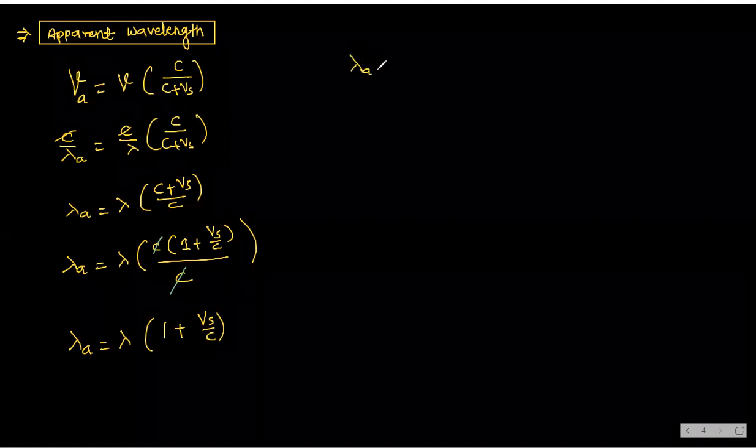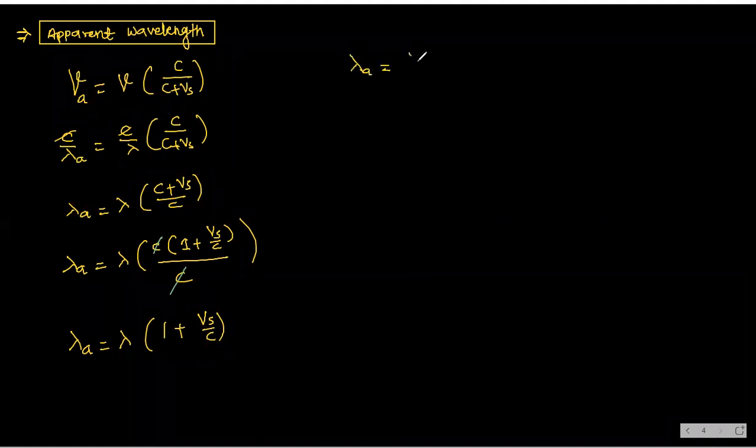So lambda A, the apparent wavelength, is equal to lambda plus lambda into Vs by C. Transfer this lambda this side. So lambda A minus lambda is equal to lambda into Vs by C, and hence the change in wavelength is lambda into Vs by C. Right?